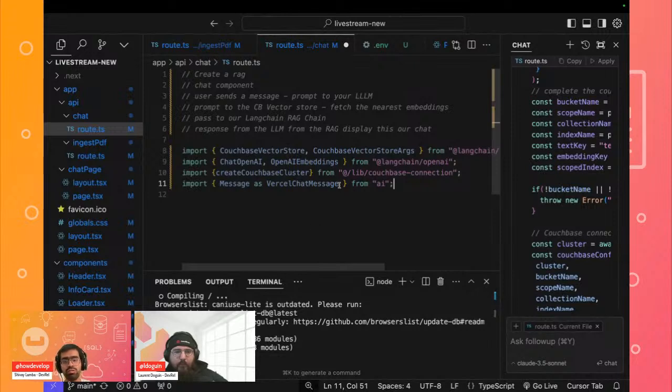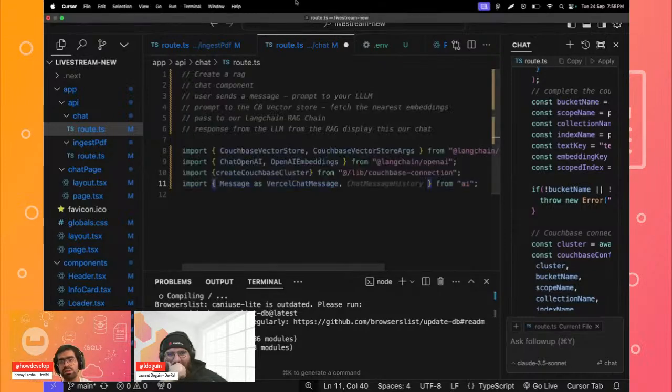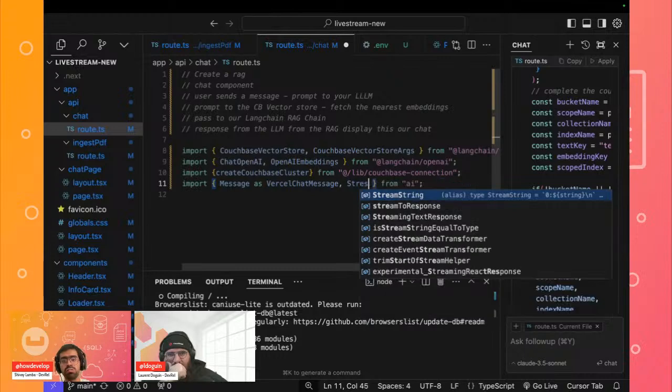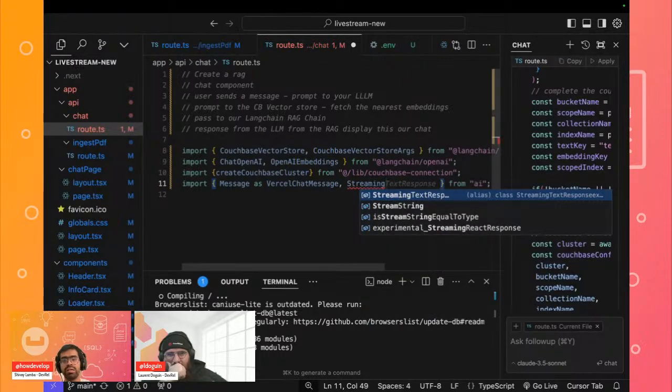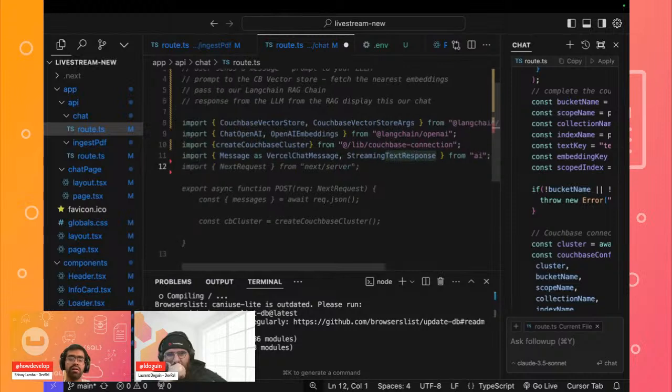We will use this over here to quickly stream our response. With this message, we'll be able to format our responses as the human message and our chat message, right? So that's something that we'll use. And also, if you want to stream the response, we have the streaming text response, which is used to stream the response from the LLM as it is actually generated.